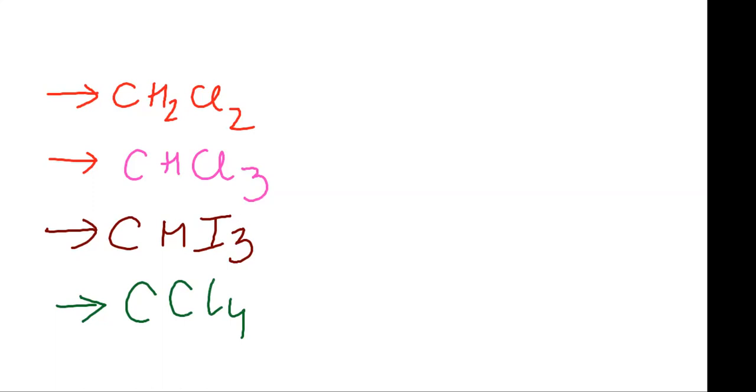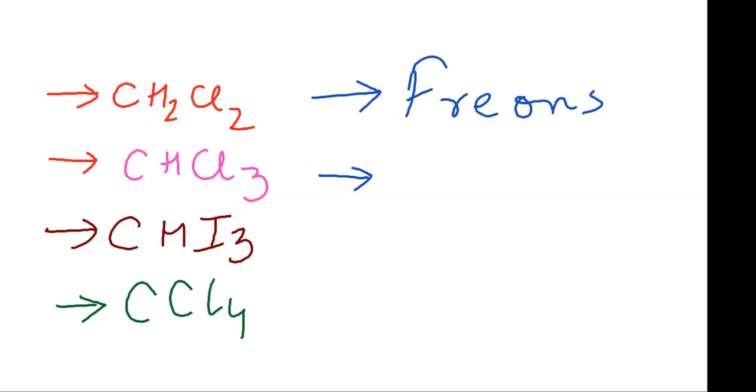Then we'll also be discussing some compounds which are collectively called freons. Freons are chlorofluoro derivatives of ethane and methane, and we have all heard about these compounds because of their adverse effect on the ozone layer. They cause ozone depletion. And then in the end, we'll have a discussion on DDT, which is a very powerful insecticide, that is para-para-dichloro-diphenyl trichloroethane.